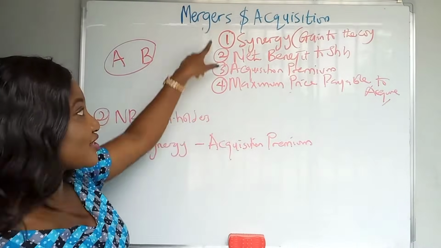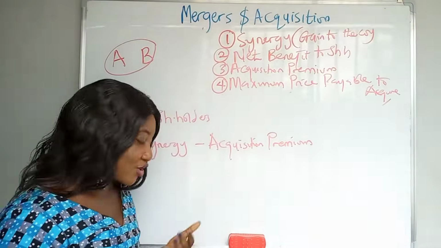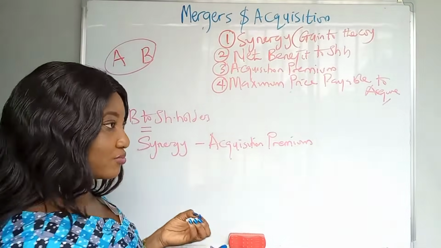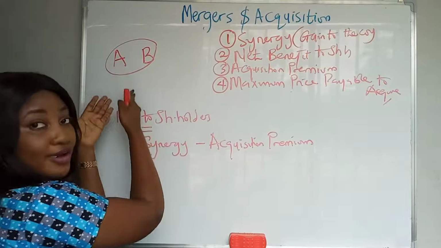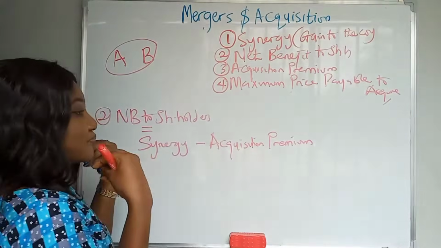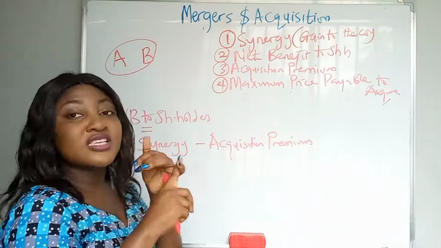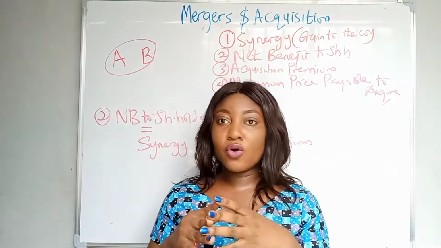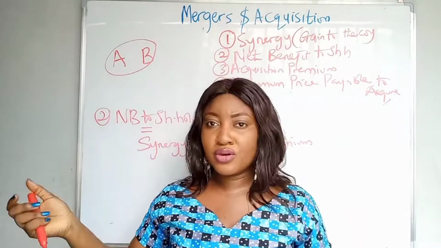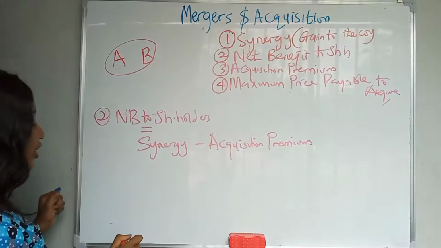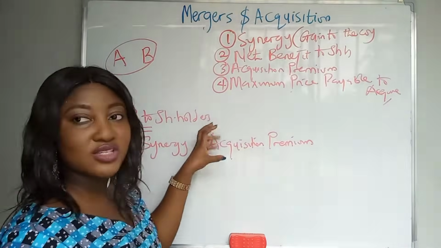Synergy is what you've gotten in the beginning, that is the gain to the company. We said 5 million because company A acquired company B. It means there's a synergy of 5 million. Synergy can come in terms of cost savings, or it can come in terms of increased revenue. So the synergy minus the acquisition premium.